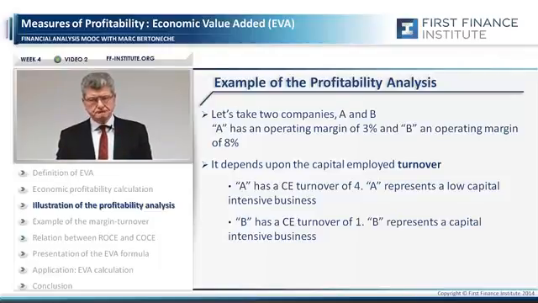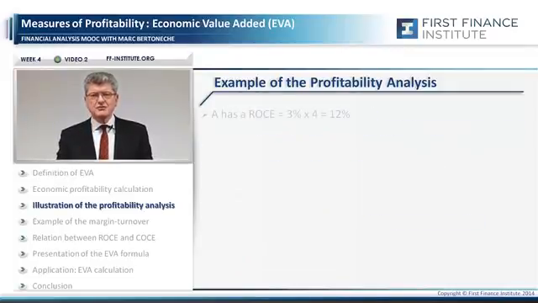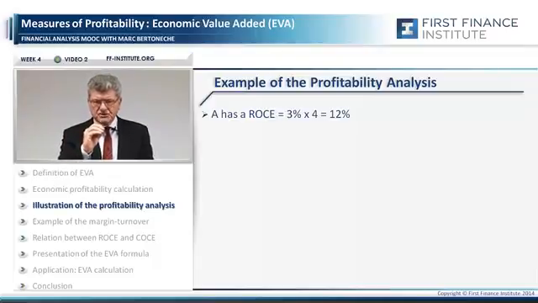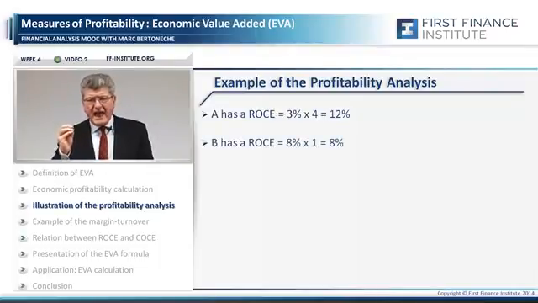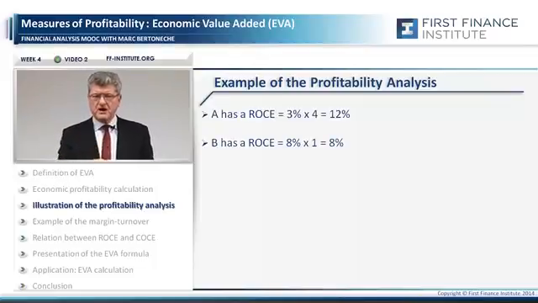Now tell me, which one do you prefer? The answer is now clear. A has a ROCE equal to 12%, 3% margin multiplied by 4 capital employed turnover, while B has a return on capital employed of 8%, 8% margin multiplied by 1 capital employed turnover.